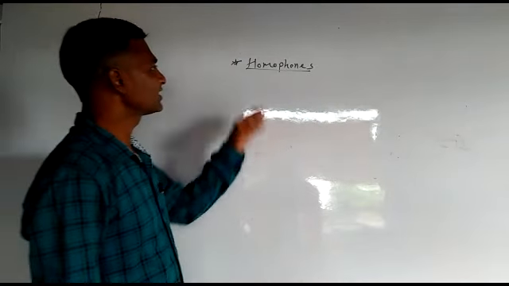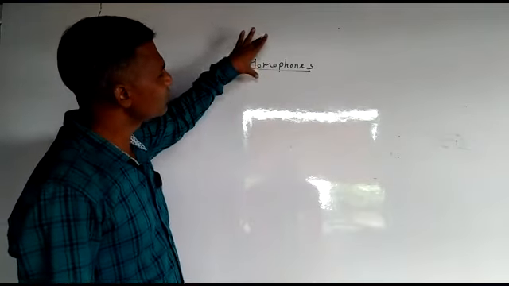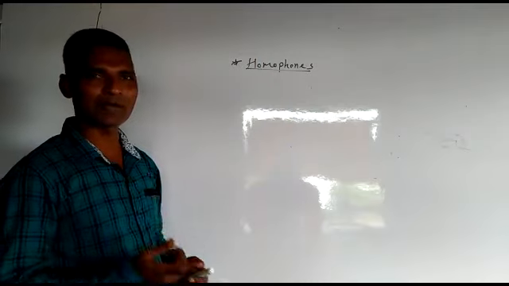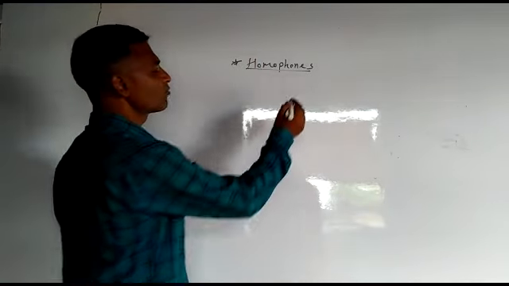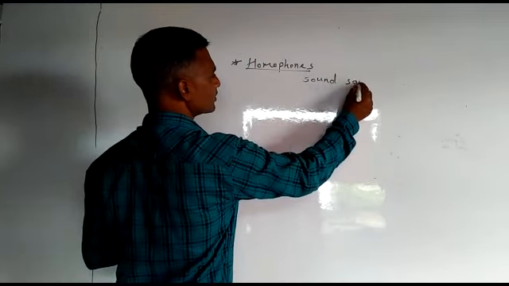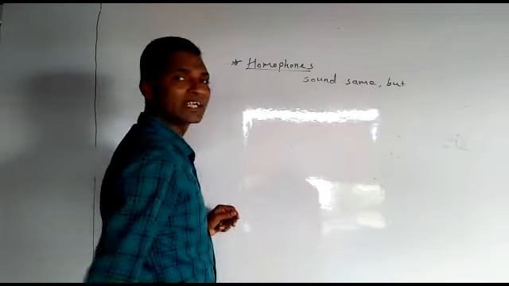Homophones. Again, this is regarding pronunciation, phonetics, etc. What is a homophone? Homophone means when sound is same but spelling is different. Homophone means sound same but spelling different.